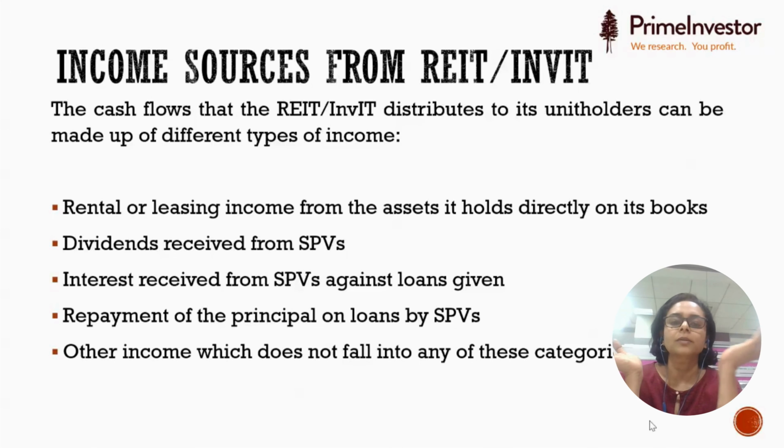After all, the trust is the primary keeper of the various assets. It could be roads in the case of infrastructure, it could be various commercial assets in the case of REITs, and the income generated from these is paid by the SPV to the trust, and that is what you get as income flows for the units that you hold.